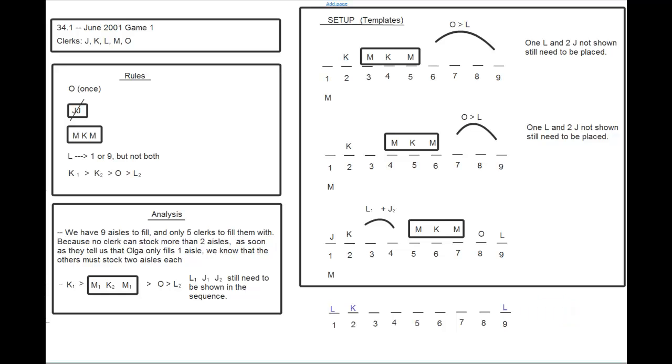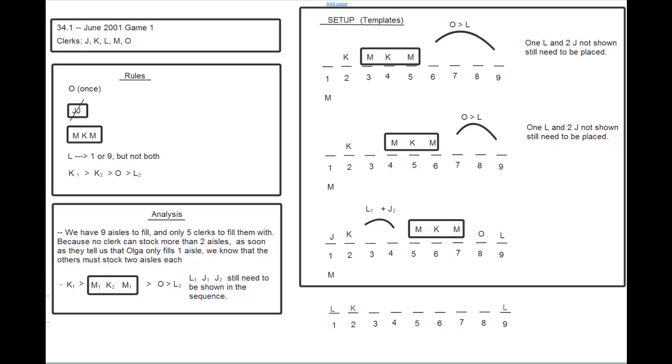Let's look at D and E. D says Kurt stocks only even-numbered aisles. Could that be true? Yeah, actually in the example we just looked at, where we put MKM in 3, 4, 5, that would put Kurt in 2 and 4, and those are even-numbered aisles. And then we could go JOJ on 6, 7, 8. We can use the same exact example we used to prove that C was okay to prove that D is okay.